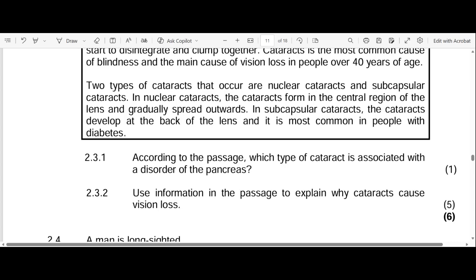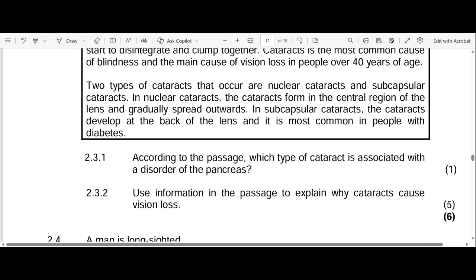And when it does not allow light to pass through, it means that light won't get through to the retina where a clear image is formed. And when a clear image is not formed, then it means that the light stimulus is not converted to an impulse. And if it's not converted to an impulse, it's also not taken by the optic nerve to the cerebrum. So there's no interpretation, right? So you need to build up your answer whenever you're answering a question, especially when they say 5 marks. So build up the answer.